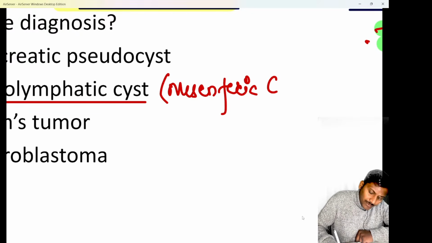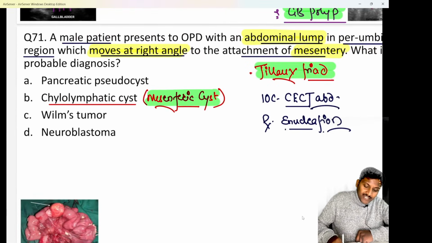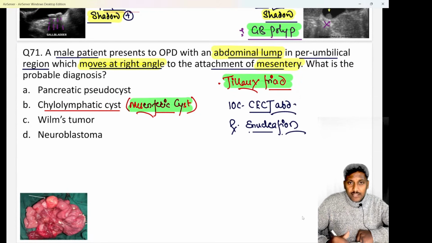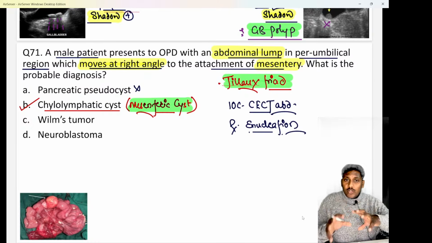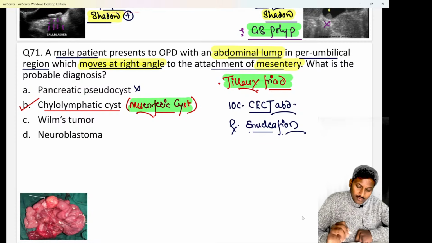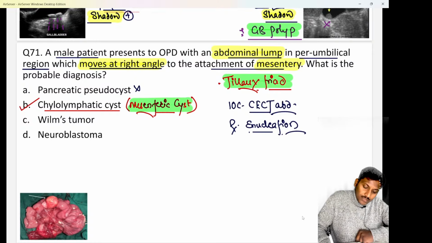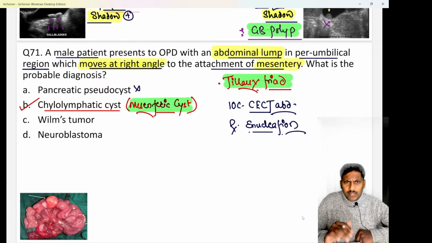So there are multiple types of mesenteric cyst, but the most common type is known as a chylolymphatic cyst, where lymphatic fluid is collected inside the mesentery. And that is the condition where Tillaux's triad is going to be seen. So the answer has to be option B. In pancreatic pseudocyst, they will give you a history of pancreatitis in the patient, and Tillaux's triad is not going to be present. And in pancreatic pseudocyst, do remember the swelling is not seen in the periumbilical region. The swelling is basically seen in the epigastric region. Clear? And it is not related to the mesentery as such.